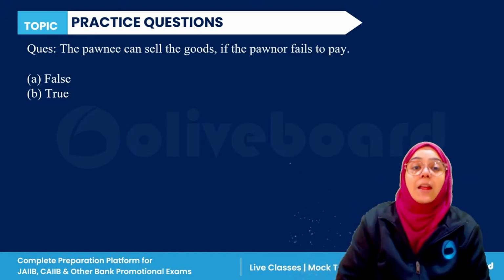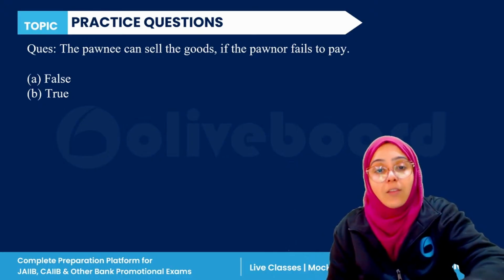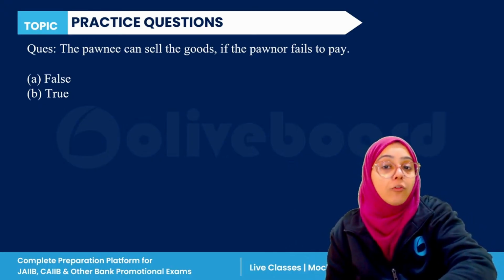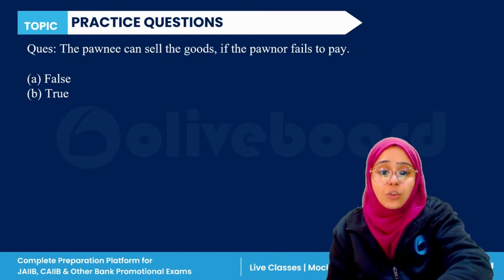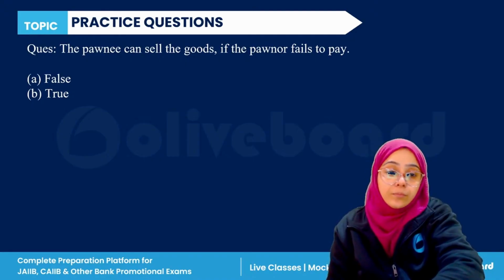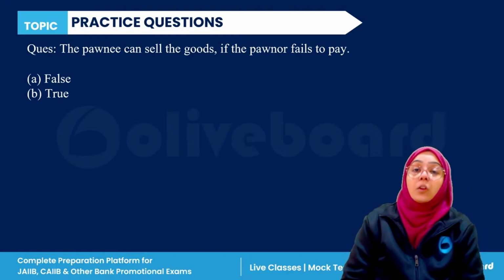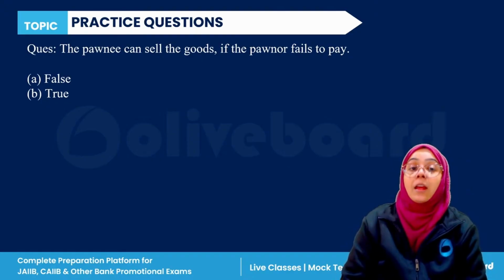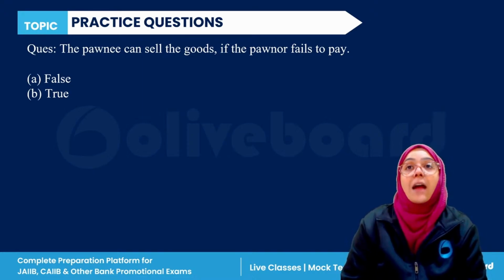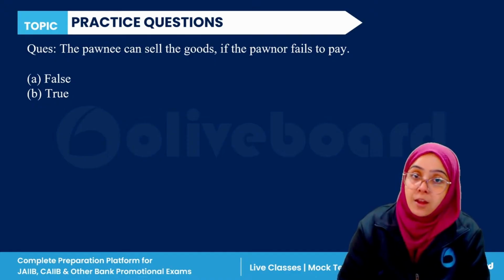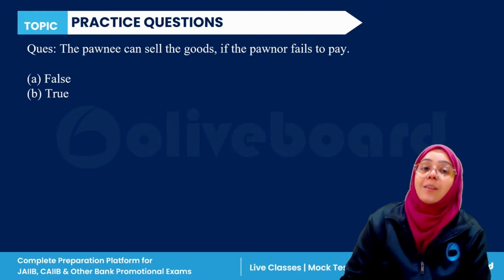Next question. The pawnee can sell the goods if the pawner fails to pay. Is it true or false? Everyone, please answer this question. Yes, the pawner has the obligation to pay money. In the contract of bailment, we have the pawner and the pawnee, and if the pawner fails to pay the pawnee, in this case the pawnee can sell the goods.